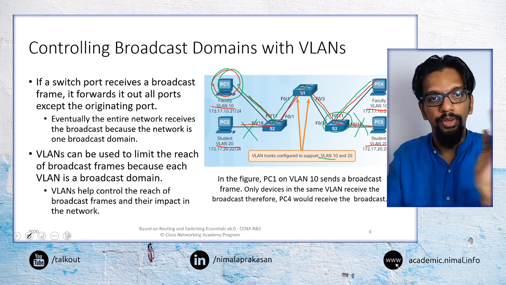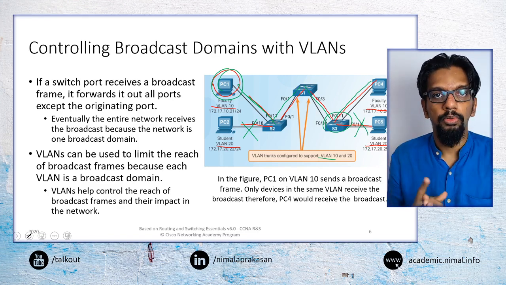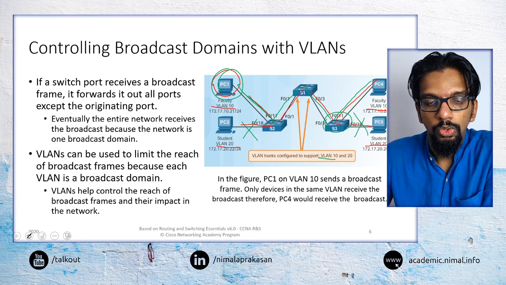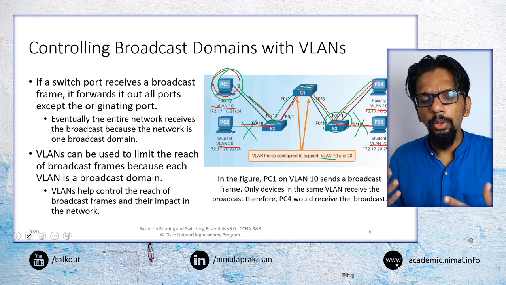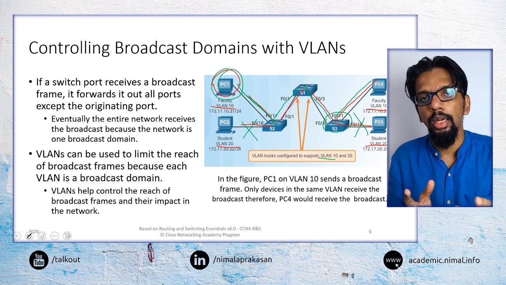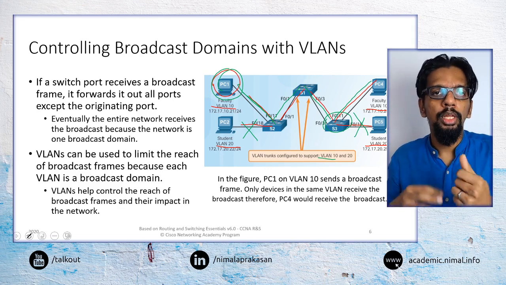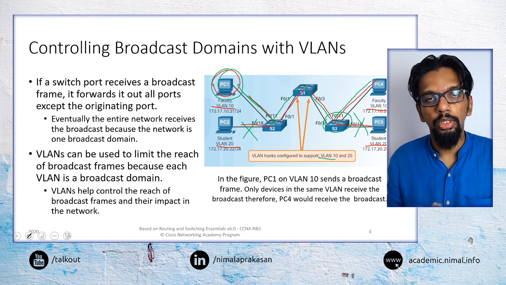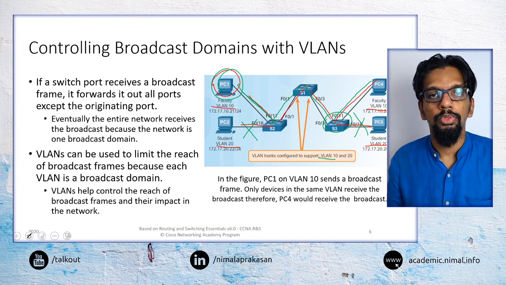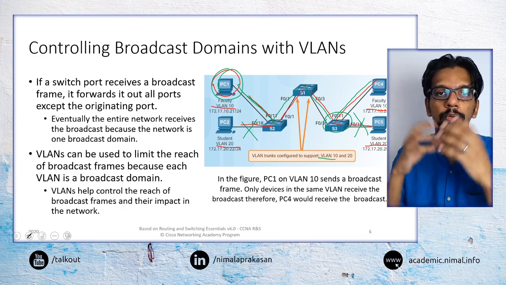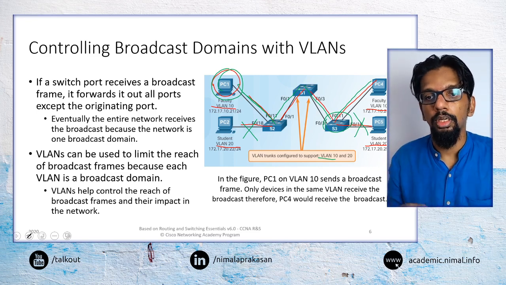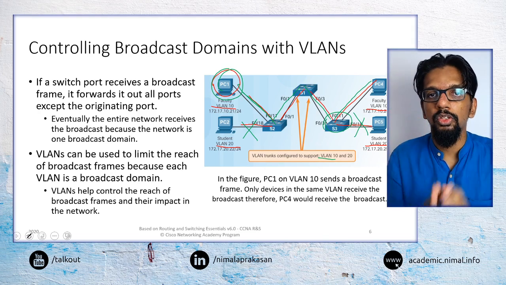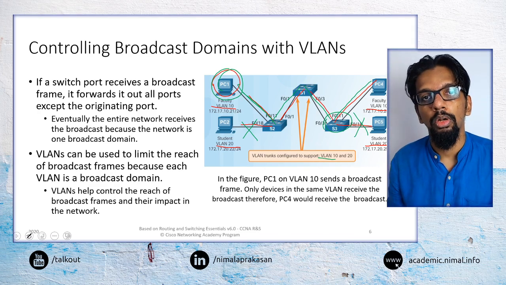So we have effectively reduced the number of devices in that broadcast domain. By doing that, we reduce the amount of traffic going around the network that is not needed for a particular part of the network. We have limited the broadcast domain only to that smaller VLAN segment.